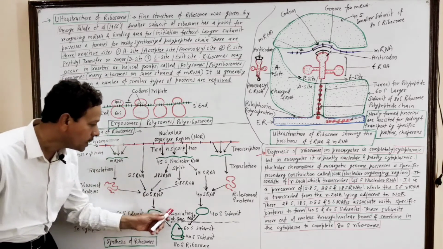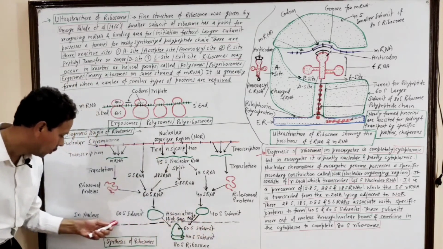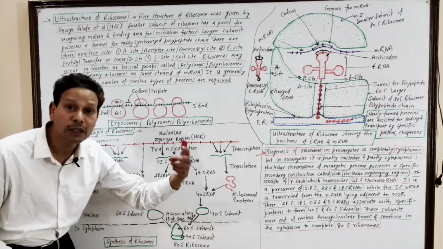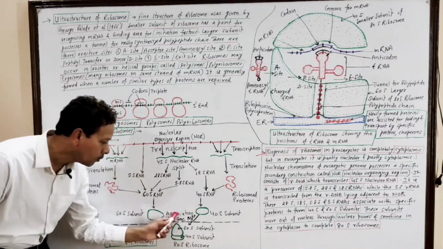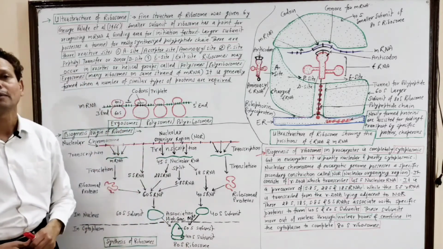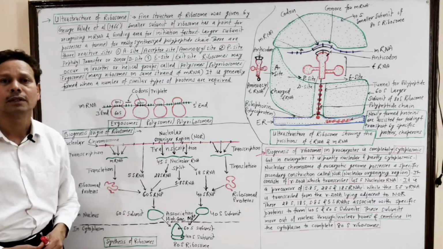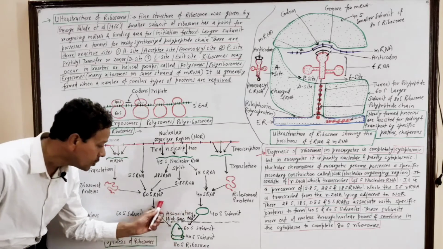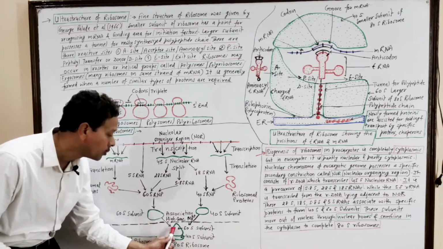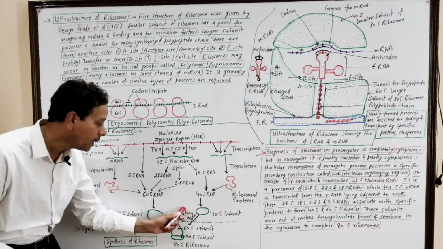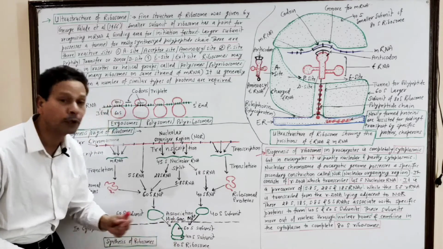Now these 60S and 40S subunits pass through the nuclear envelope, through the pores of the nuclear envelope. It means now the process will take place in the cell cytoplasm. Here in the cytoplasm, these smaller and larger subunits associate, and association requires a high concentration of Mg positive 2 ions. In presence of Mg positive 2 ions, these smaller and larger subunits associate to produce